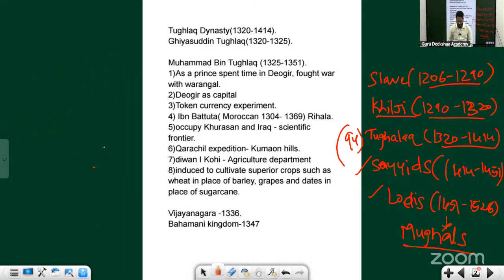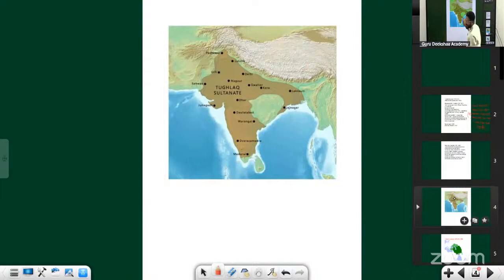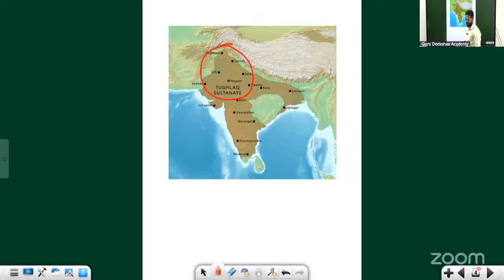We'll see, I must have other maps here. This is anyway the Tughlaq Sultanate map given here. But this is India, right? When the slave dynasty was started, Delhi was ruling around this area. It was Iltutmish that conquered Multan by defeating a ruler called Qubacha. And in the Bengal region, there was a ruler, his name is Iwaj. He got defeated by Iltutmish's son. Even Iltutmish was able to defeat some of the Rajput kingdoms.